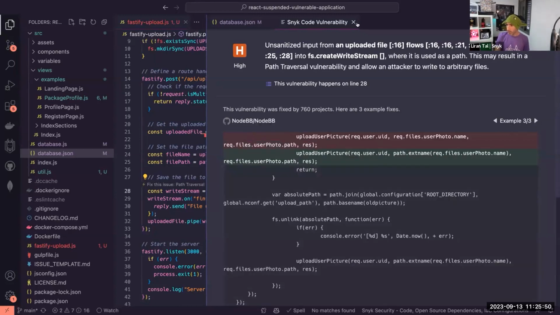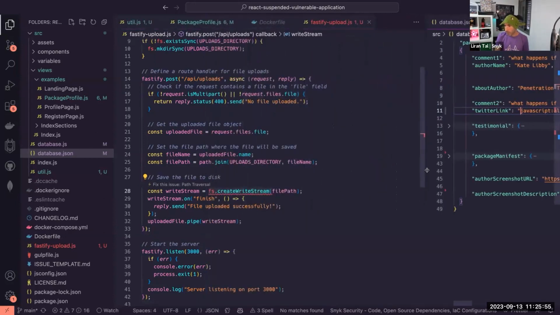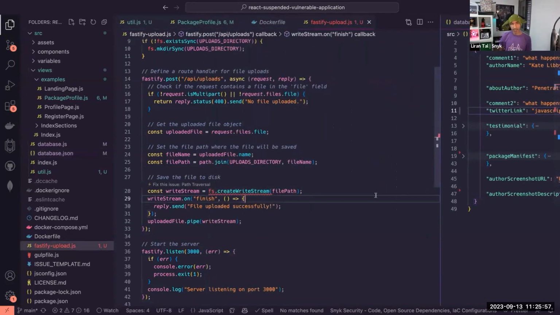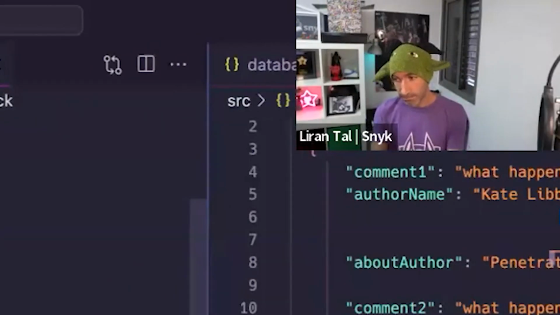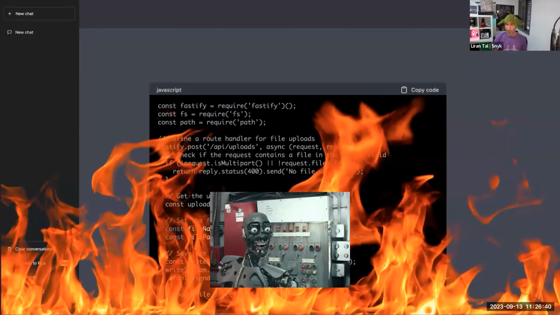But let's ignore the Snyk suggestion for a sec and focus on the problem here. I think we're seeing exactly what Simon, you were talking about before. It's not just AI hallucinations with wrong data, because this is a functional code base, and I could just run it and we'll have our endpoint for uploading files just fine. But there is indeed a Path Traversal. There's an actual security vulnerability introduced through this code suggested by ChatGPT. This is the actual culprit that would introduce a vulnerability.